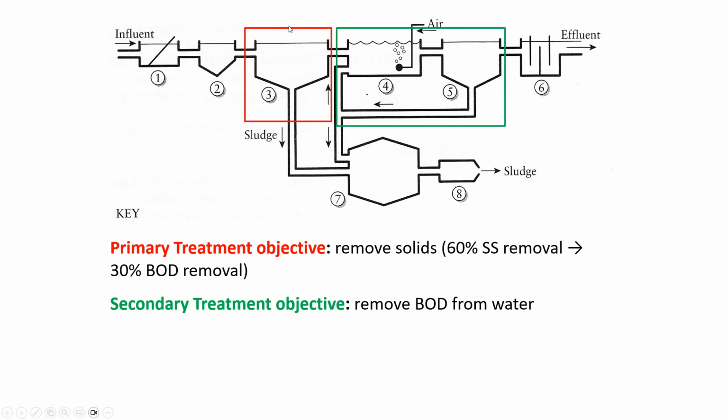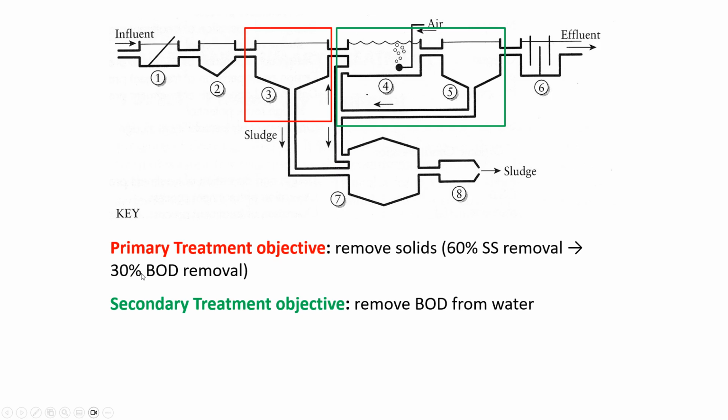And then we'll talk a little bit about secondary treatment today, and we'll also continue in class on Friday to talk about secondary treatment. So the objective in primary treatment is to remove any solids that we can. Typically you'll remove about 60% of the suspended solids through that primary clarifier, and a little bit of the total BOD load, 30%. It's not negligible.